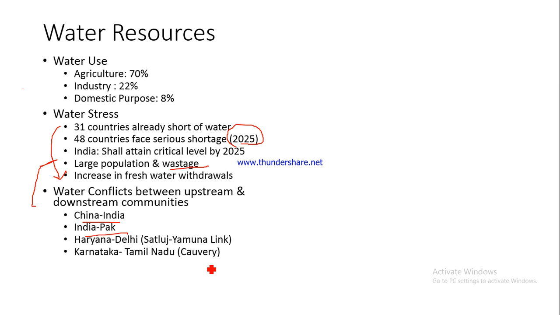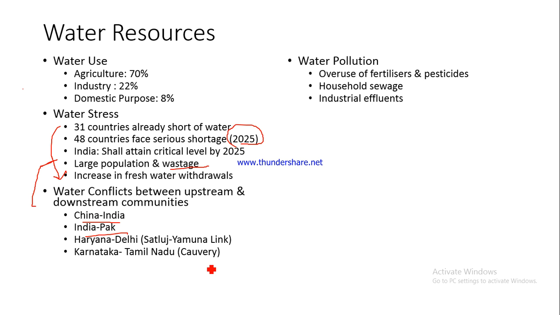Then we have Karnataka, Tamil Nadu, the river Kaveri, a very well-known issue between Karnataka and Tamil Nadu, which is yet to be resolved, because Karnataka is the upstream state while Tamil Nadu is the downstream state. So there are always conflicts regarding the amount of water that each state should be getting, what would be the allocation of water to each of the two states, how much water should be released at what particular point of time, whether a dam should be built or not. So these kinds of conflicts are very common, and the basic reason is scarcity.